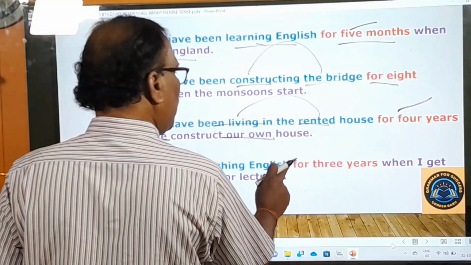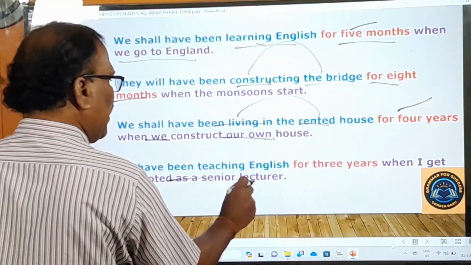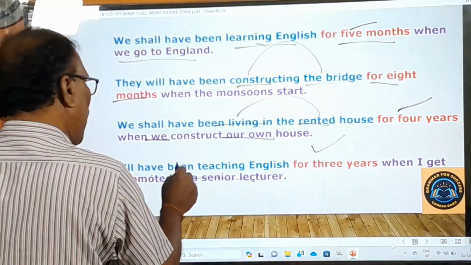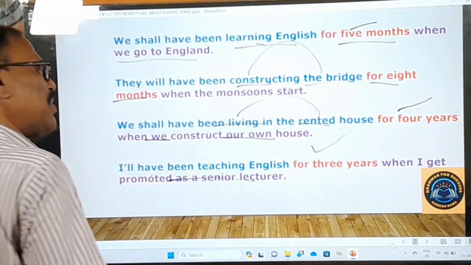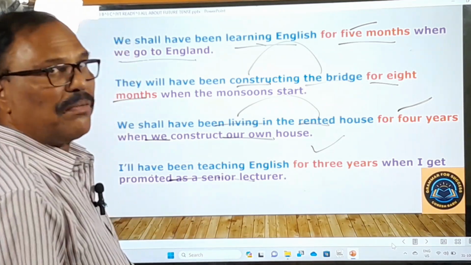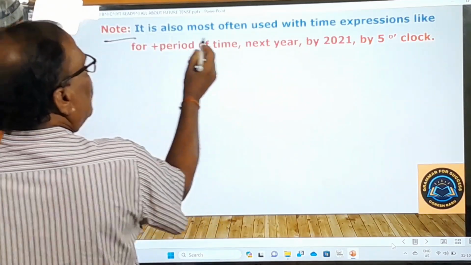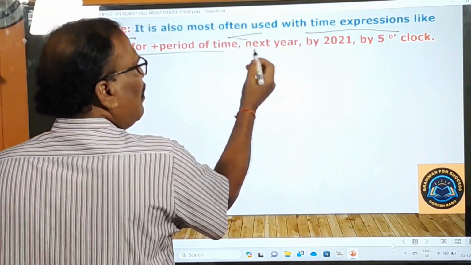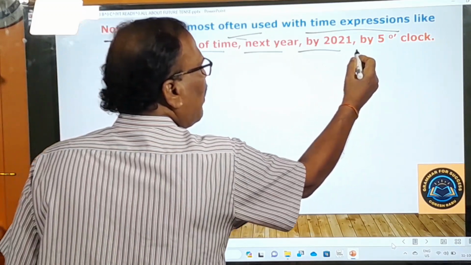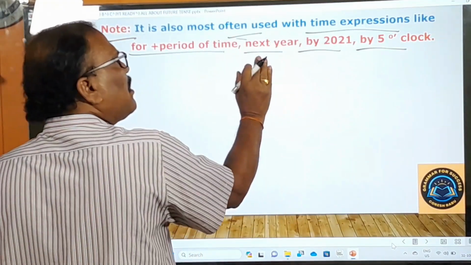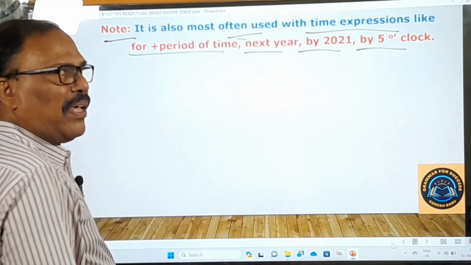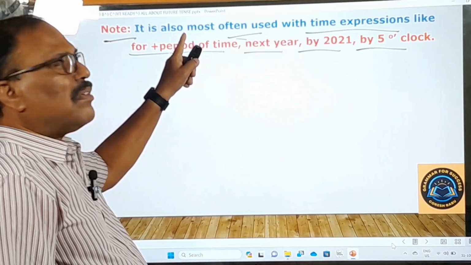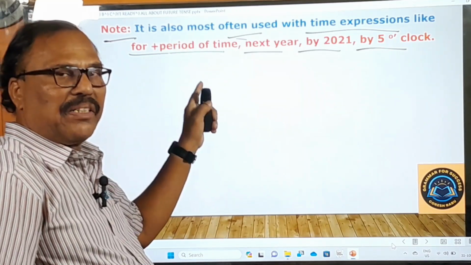I will have been teaching English for 3 years when I get promoted as a senior lecturer. నేను సీనియర్ లెక్చరర్గా ప్రమోట్ చేయబడినప్పుడు అప్పటికే 3 సంవత్సరాలుగా నేను ఇంగ్లీష్ బోధిస్తూనే ఉంటాను. It is also most often used with time expressions like for plus period of time, next year, by 2021, by 5 o'clock, etc. These are the time expressions. I have just given you some examples. Okay, please, with the time expressions like this, we generally use the future perfect continuous tense.